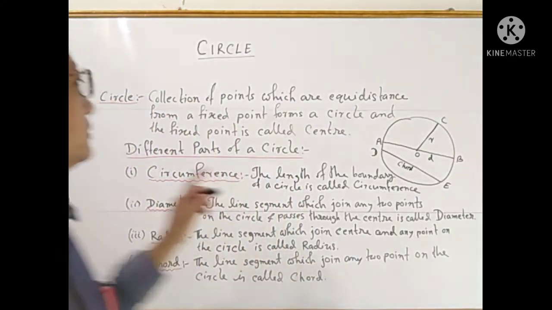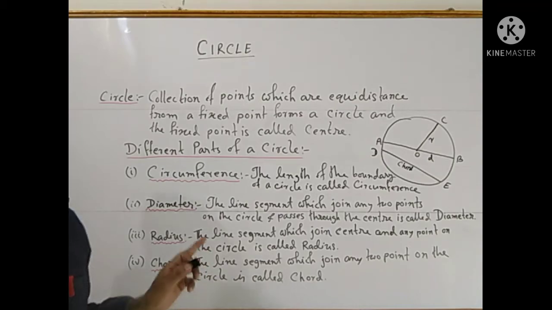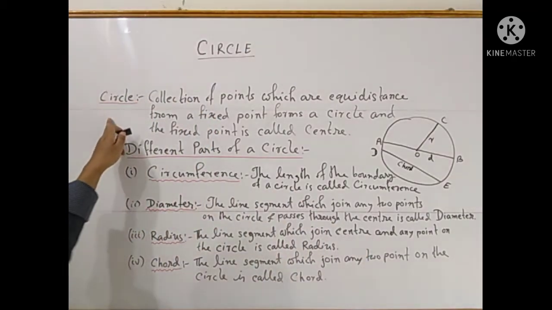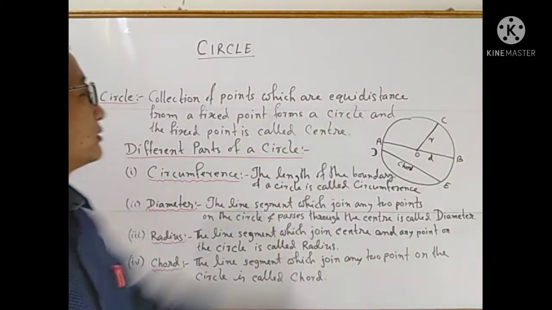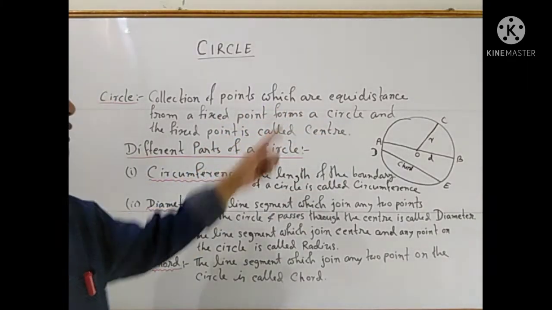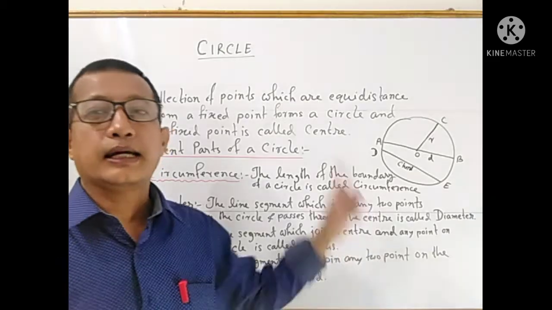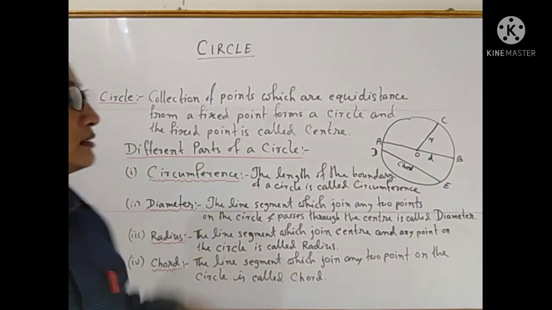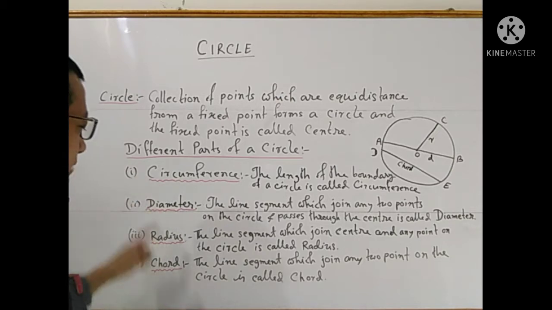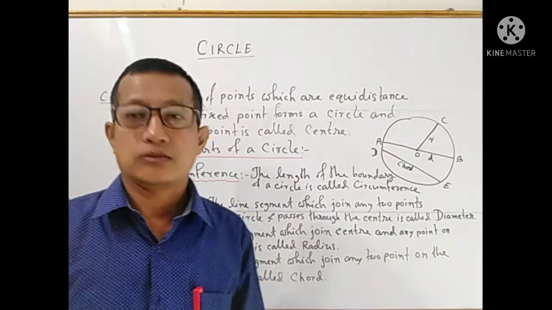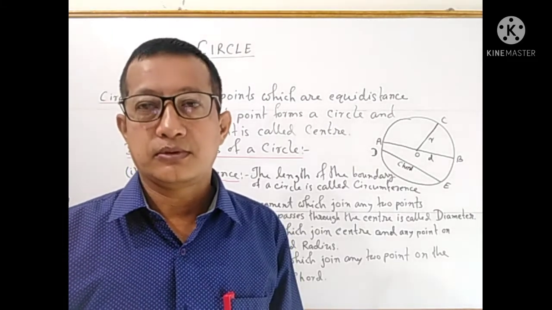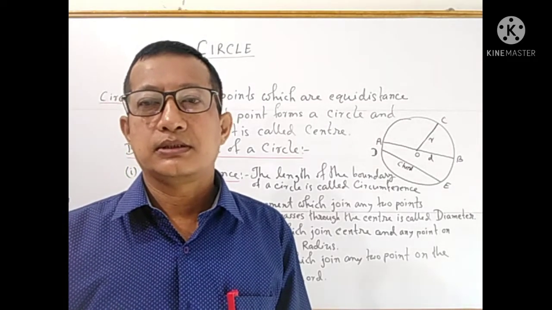See the definitions here. All the definitions I wrote here. That one you can note down. Okay, a circle is the collection of points which are equidistant from a fixed point, and that fixed point is called the center. And different parts of a circle are circumference, diameter, radius, and chord. Okay, and these definitions I wrote here. You can note this down. Clear?